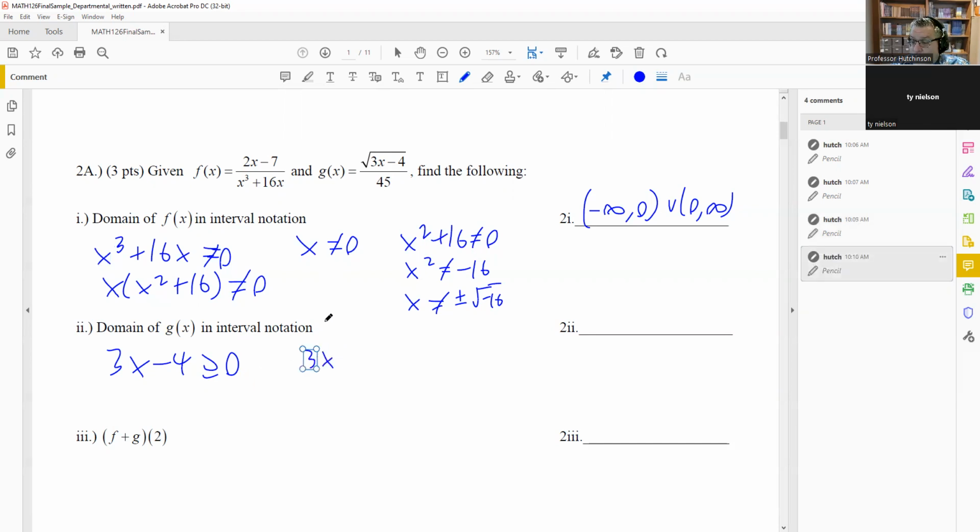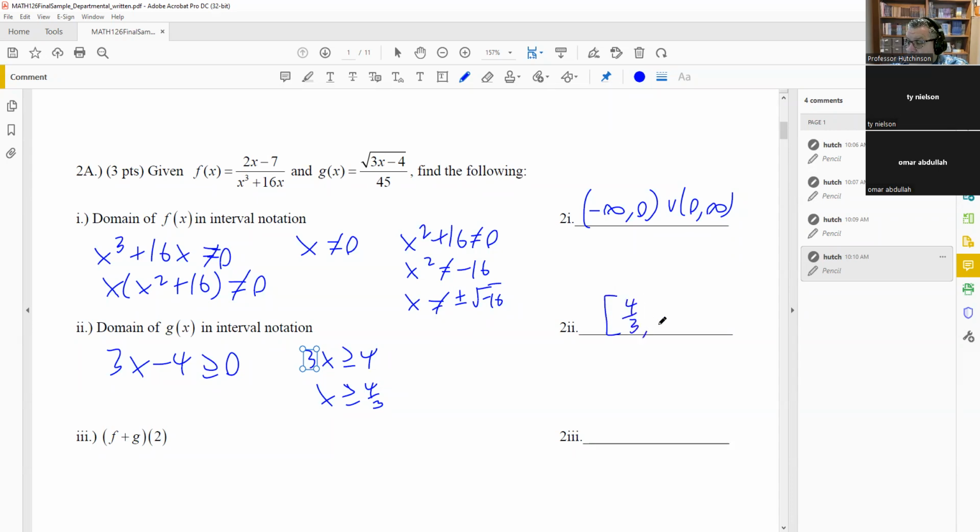So we get 3x greater than or equal to 4, and then x is greater than or equal to 4/3. Okay, so x is greater than or equal to 4/3 means all numbers greater than 4/3. So we're going to put a 4/3 here, and then that's going to go to infinity. So 4/3 is a bracket here because you have the equal sign underneath. So 4/3 is okay to include here, and that would be your answer.